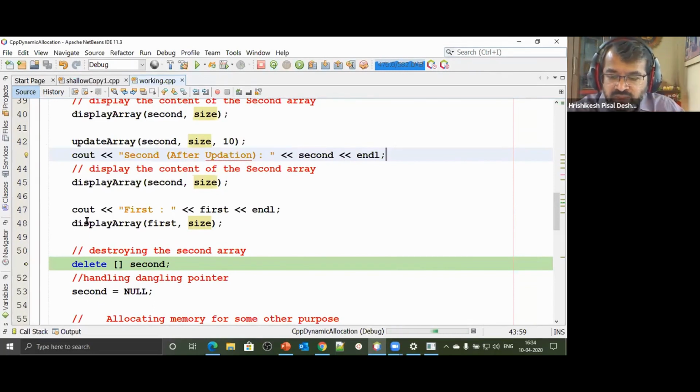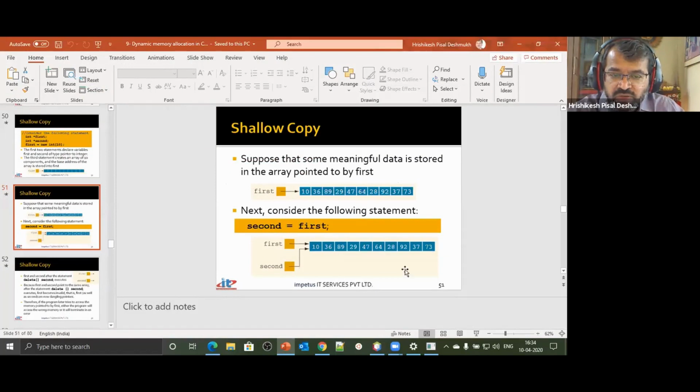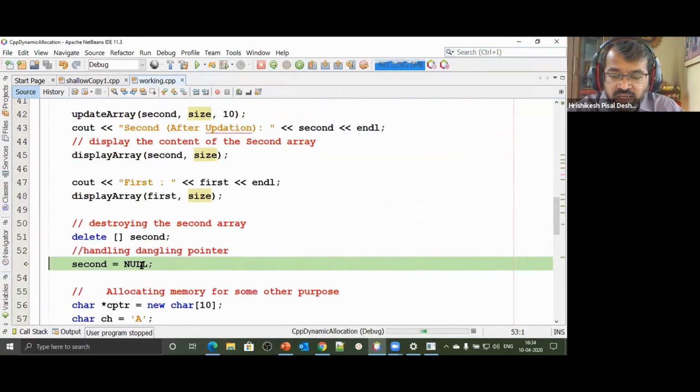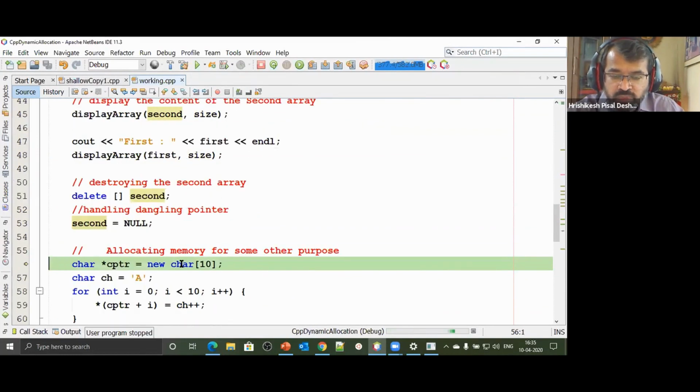So I say delete second. This is far more critical. Now when I say delete second, it's not just the second array that will get deleted. Remember this diagram, both of them were pointing to the same location. Delete second, delete first, this entire array is going to get deleted. And if you are a very good programmer, whenever you use the delete operator with a pointer, to avoid a dangling pointer, set it to null. You took all the precautions.